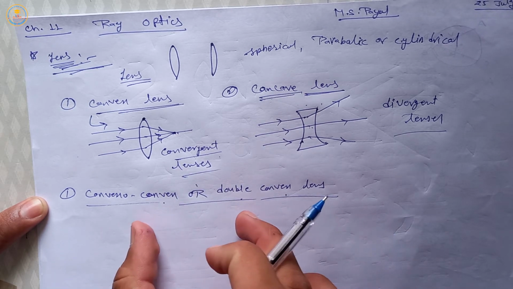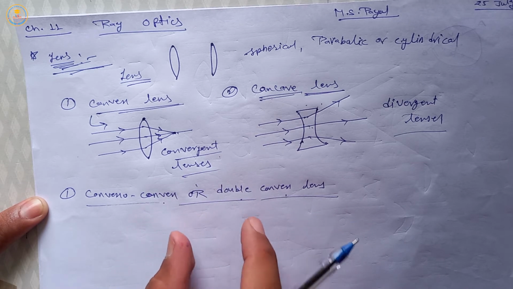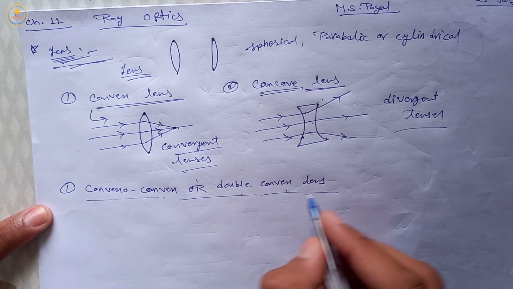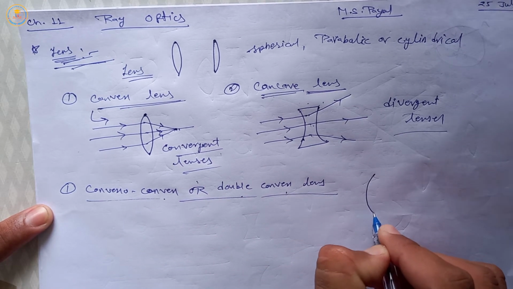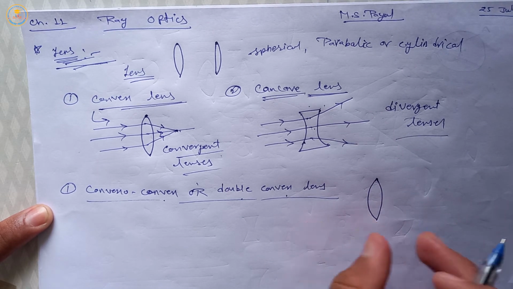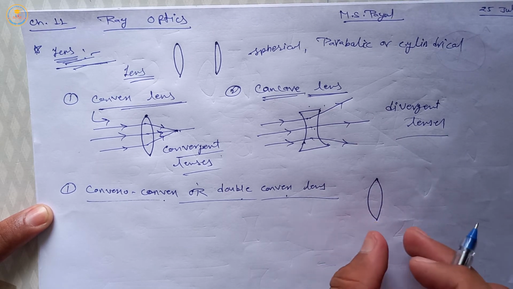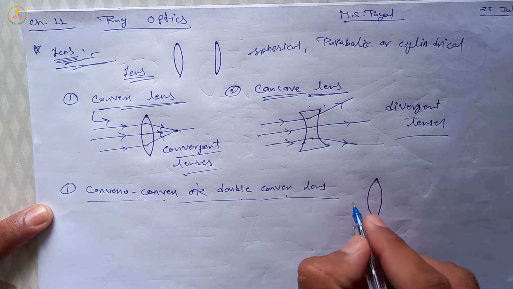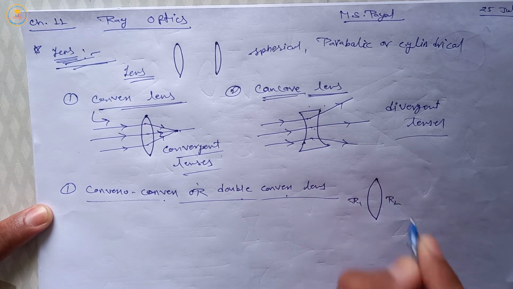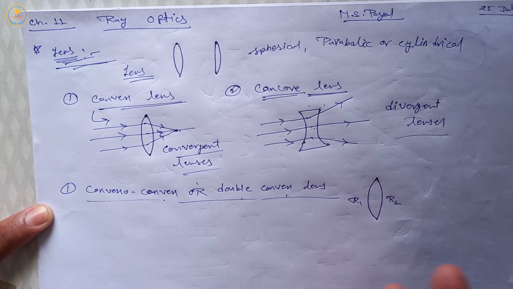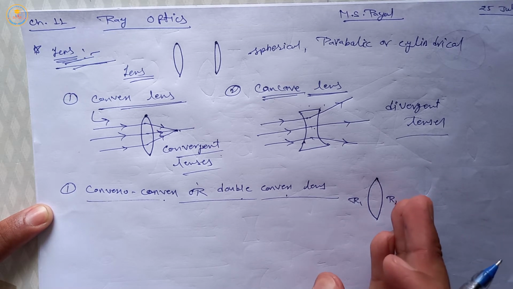It means in this lens both surfaces are convex type, like this is a convex surface, this is also a convex surface, so this lens is called convexo convex or double convex. And the radius of curvature, suppose this is r1, this is r2, so radius of curvature of both surfaces can be same or different.